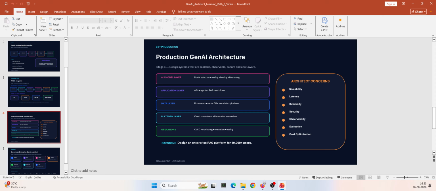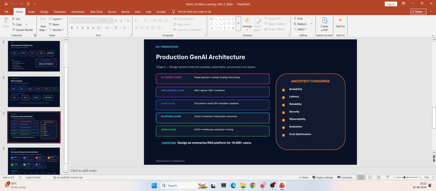And then comes the most interesting part, CI/CD, continuous integration and continuous deployment, where we can seamlessly deploy this solution, and that will make new features available to the customer or the final user in seconds. So those kinds of operations we will be building, and we will be monitoring and checking performance. All that we will be building as part of the production Gen AI architecture.